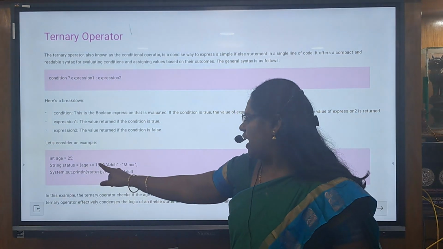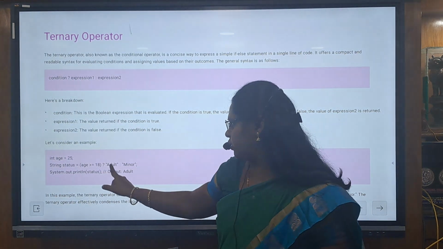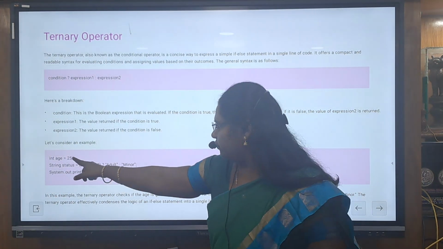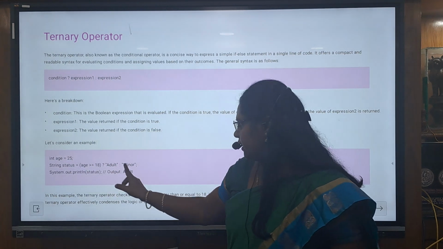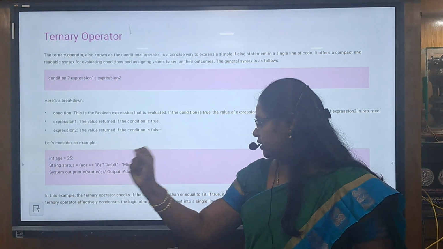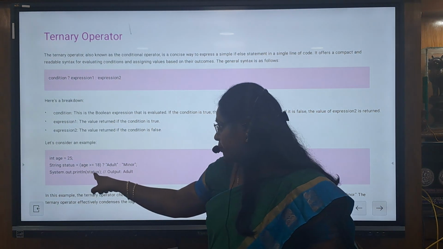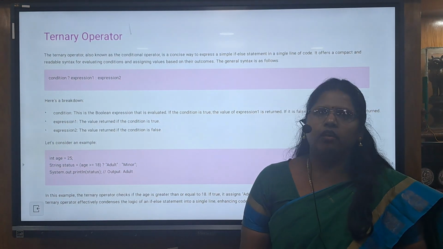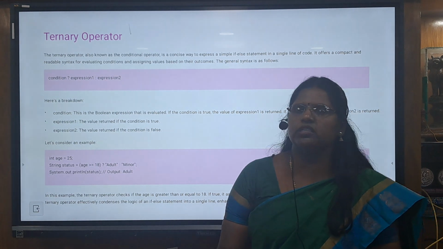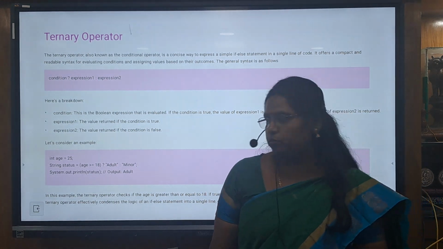Check the age. The age is 25, which is greater than 18, so it will print the output as adult. If we give 10, it is less than 18, so it will print minor. This adult or minor string is assigned to the variable status, and we are printing the variable status here. That is, the condition is checked first, the result is assigned to a variable, and the variable is printed using the console output.